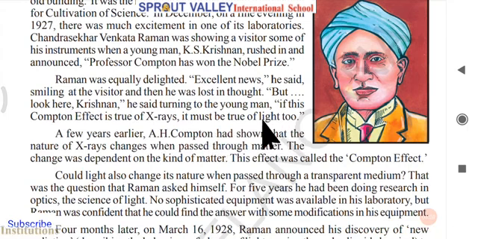So what do you understand here? The Compton effect was the effect of X-rays. Professor Compton has done some experiments on X-rays and finally has got the Nobel Prize. And here C.V. Raman is doing some experiments on light. That's why he's comparing X-rays and light here.